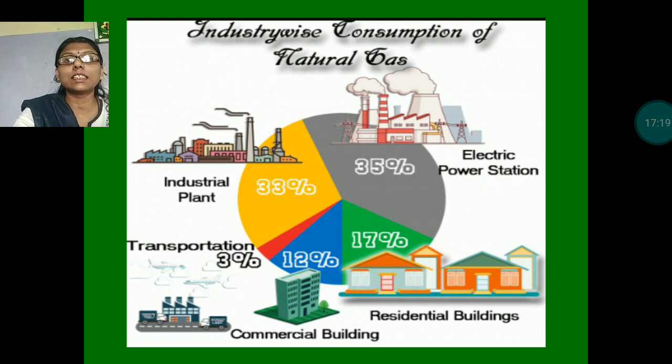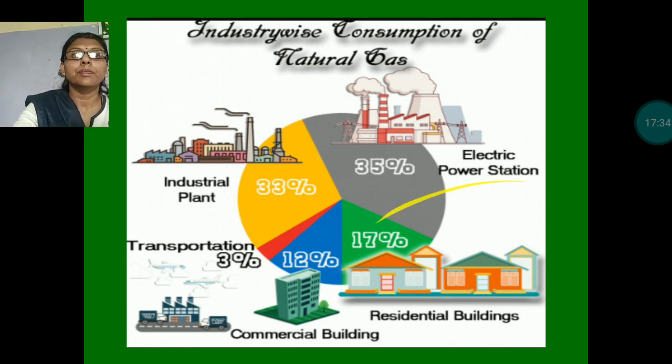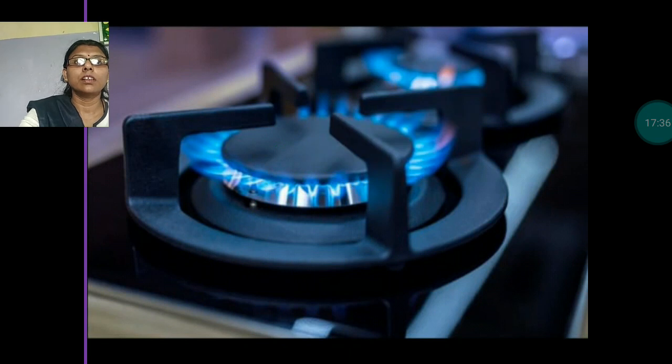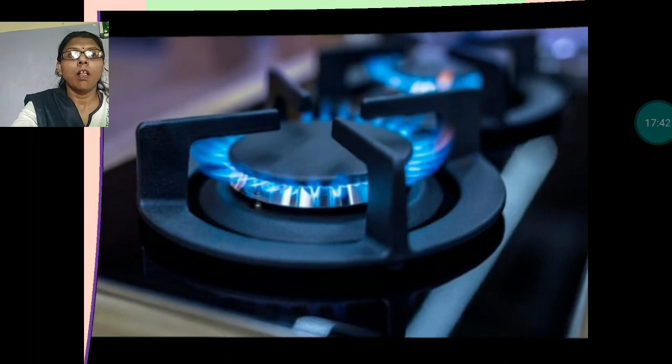Means natural gas can be used for industrial plants, electric power stations, residential buildings, commercial buildings, and transportation also. These natural gases are very useful. Here this is one example of natural gas we are using at our home.